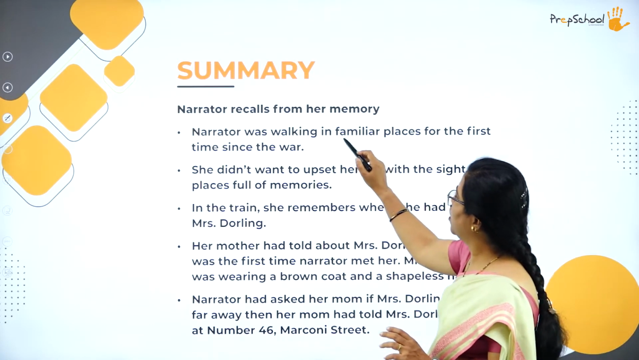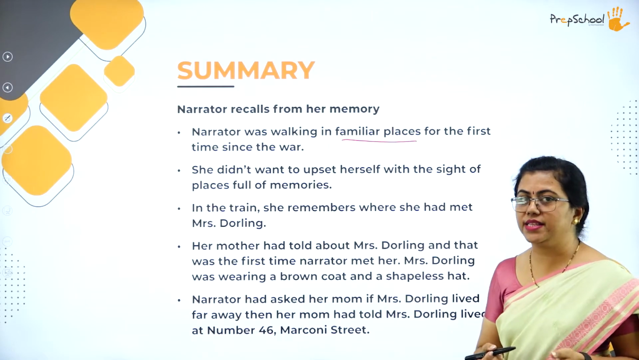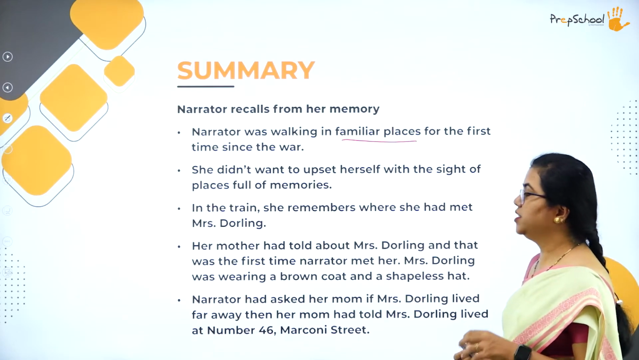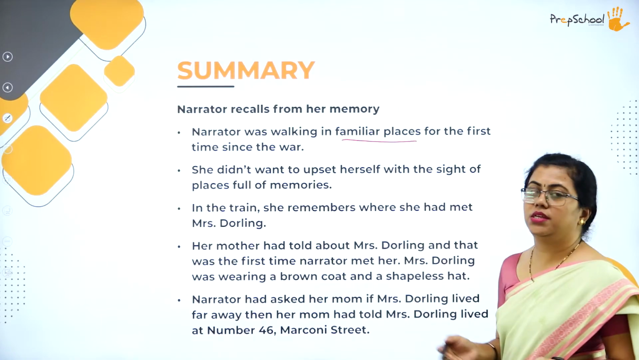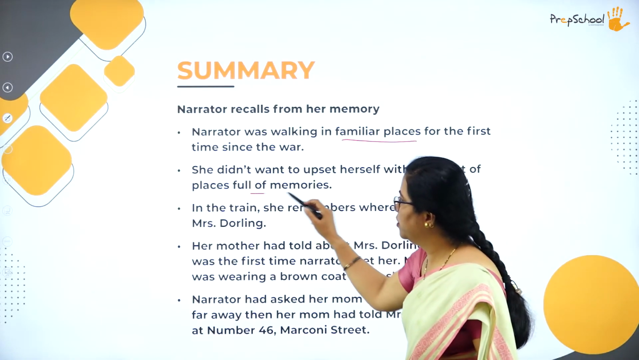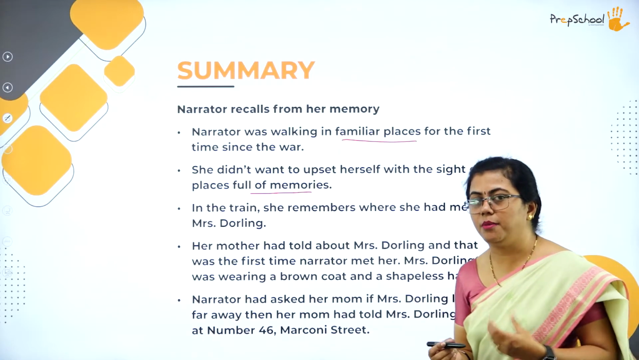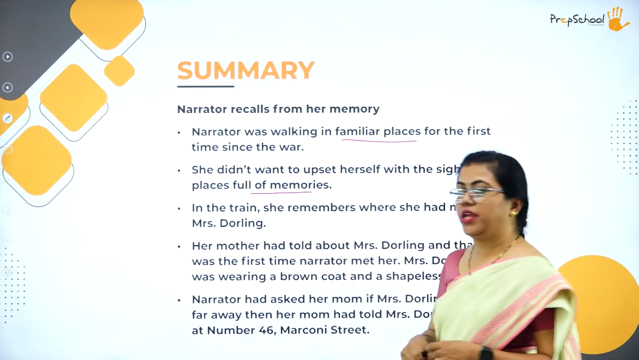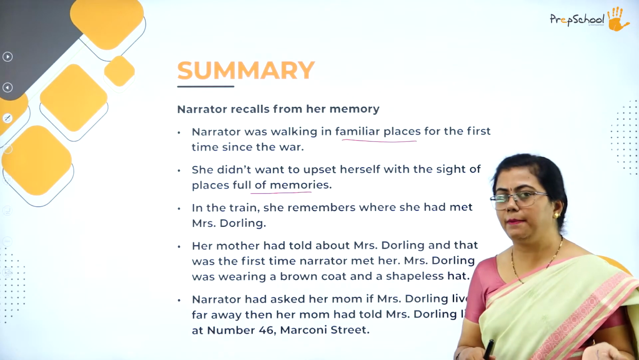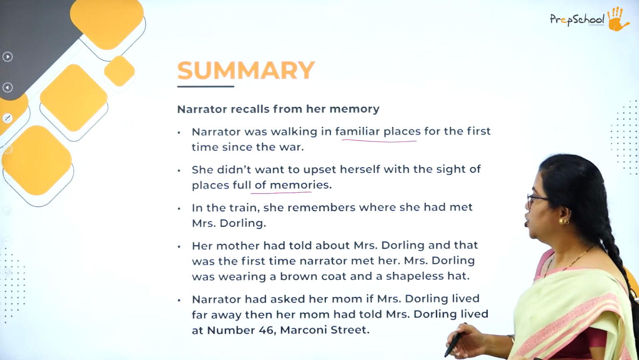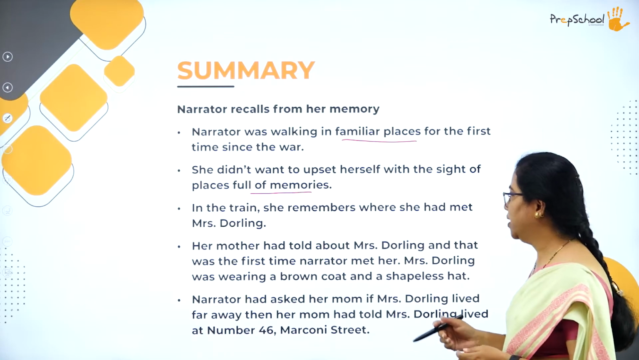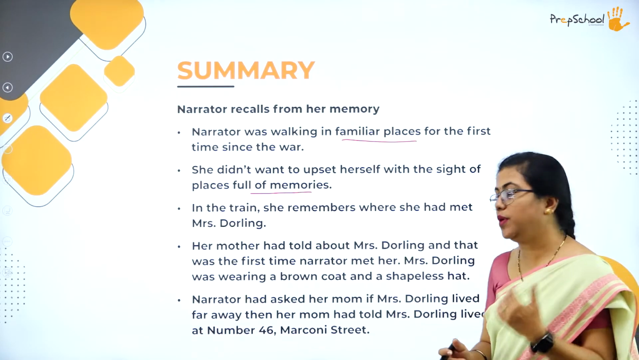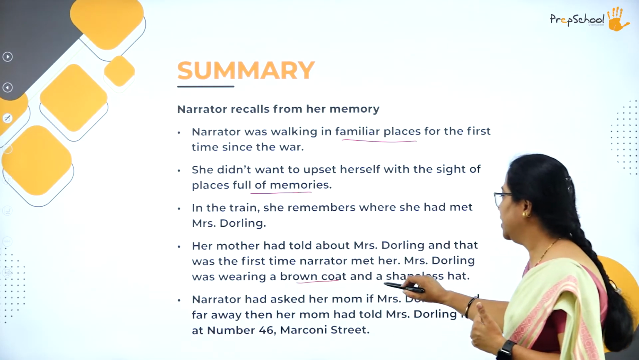As I told, she was walking through the familiar places, but she didn't want to recall them. She didn't want to get herself upset because all those places were full of memories of her mother. Now, in the train, she remembers where she met Mrs. Darling. Her mother had told about Mrs. Darling, as I told you before, and when she met her mother, she was wearing a brown coat and a shapeless hat.